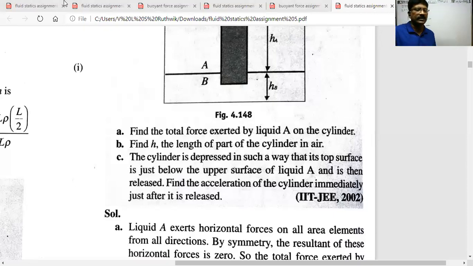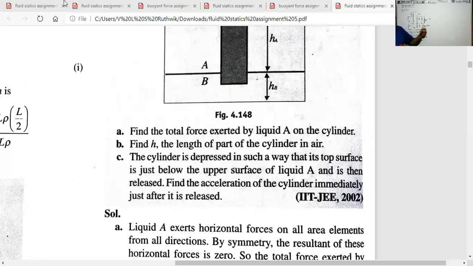Find the total force exerted by liquid A on the cylinder. First one, force exerted by liquid A on the cylinder. FA is equal to how much?